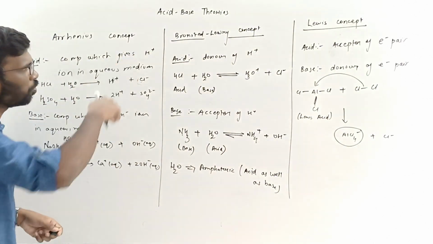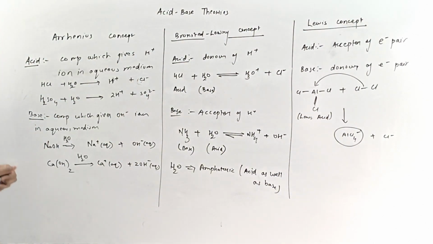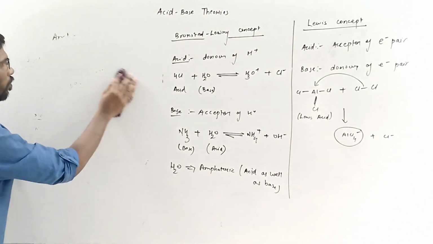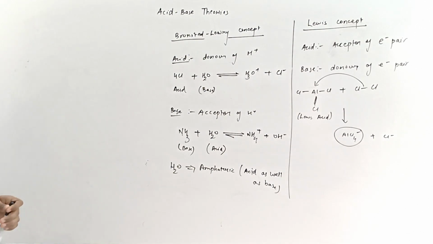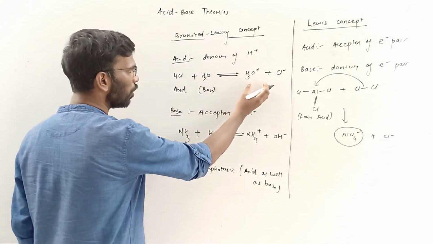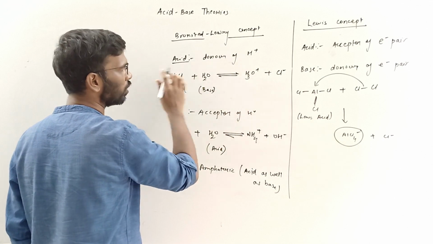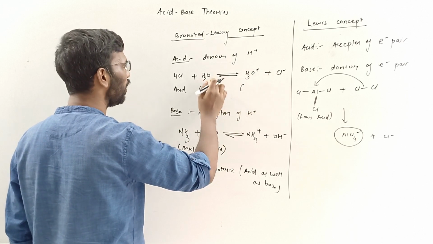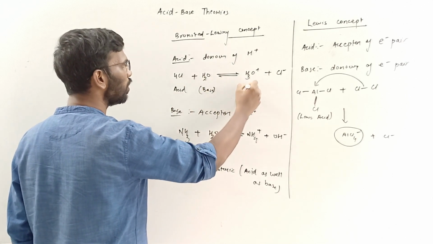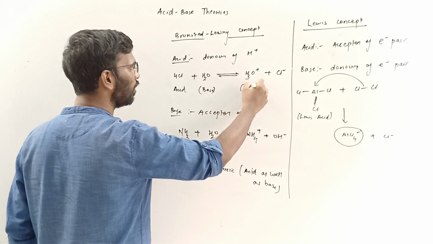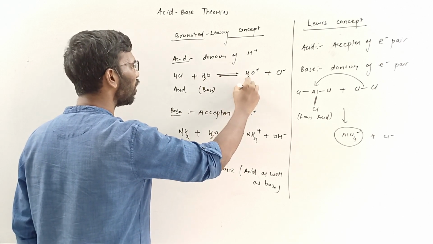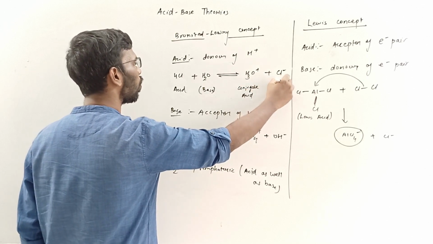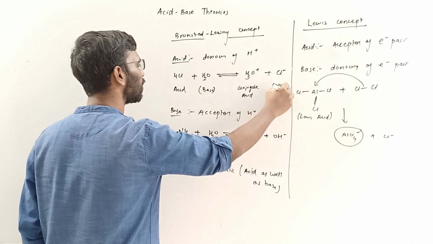Now going into more depth of this Bronsted-Lowry theory, I'll clean this part. We have done this forward reaction. Have a look over here. If you want to get back from H3O plus to this, now this will act as an acid. It is going to donate H plus to this Cl, and then only it changes to HCl. Over here this is acting as an acid, but we call this the conjugate acid. And this is the conjugate base.